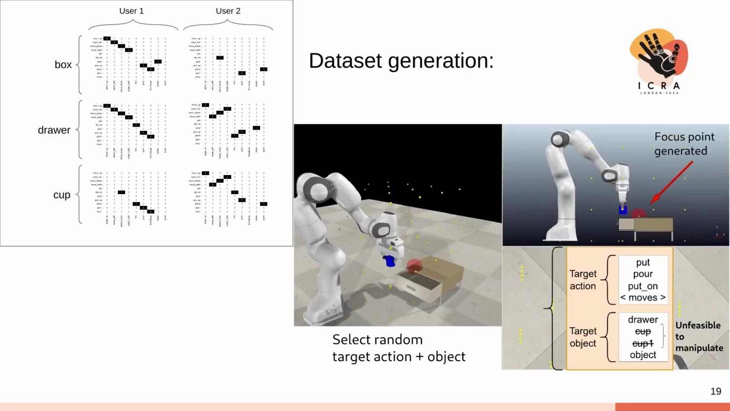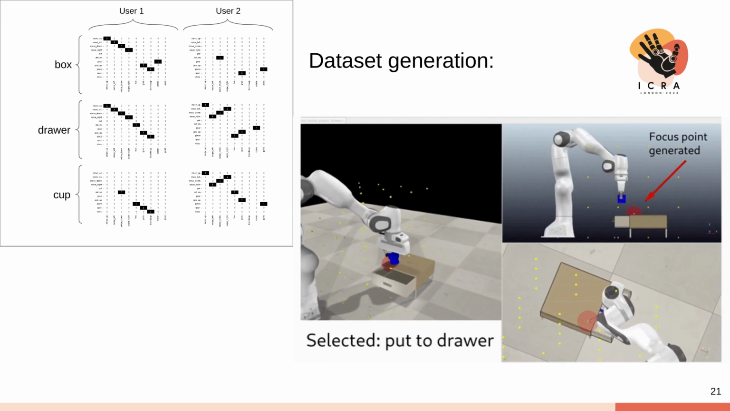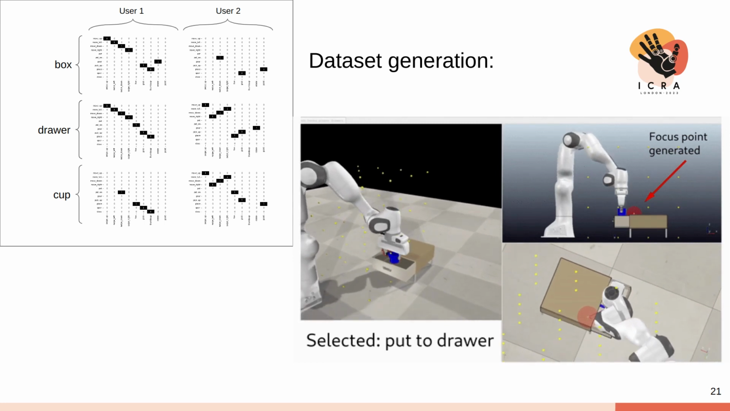Therefore, we generate a dataset of feasible intents in different simulated scenes. First, we create a random scene, then we select random target action and object, provided some common sense knowledge about the action, so infeasible combinations are avoided by the sampler. Lastly, a fitting gesture is sampled from an n-dimensional conditional rule table. Here you can see an example of an action execution for action put with target object drawer.